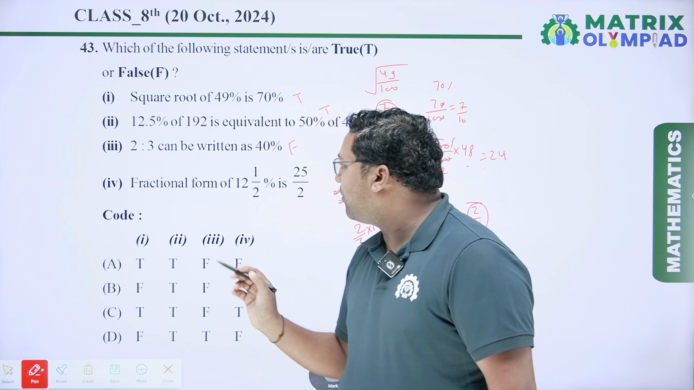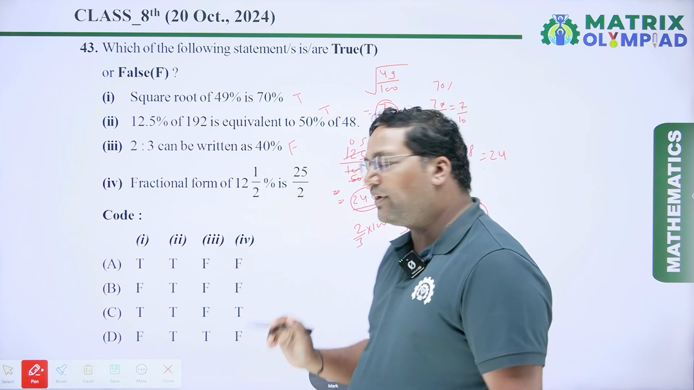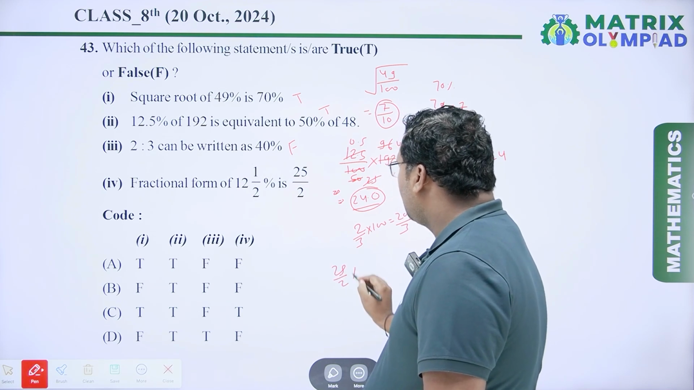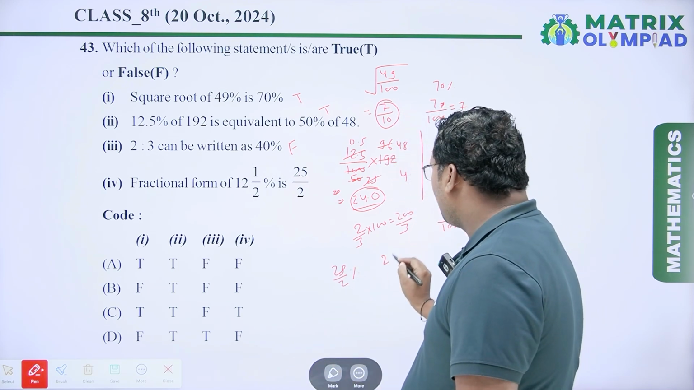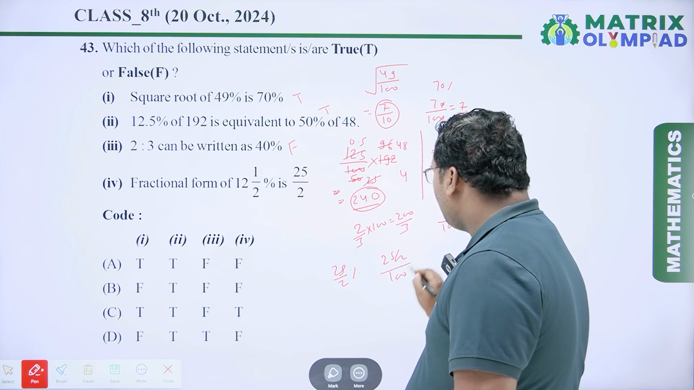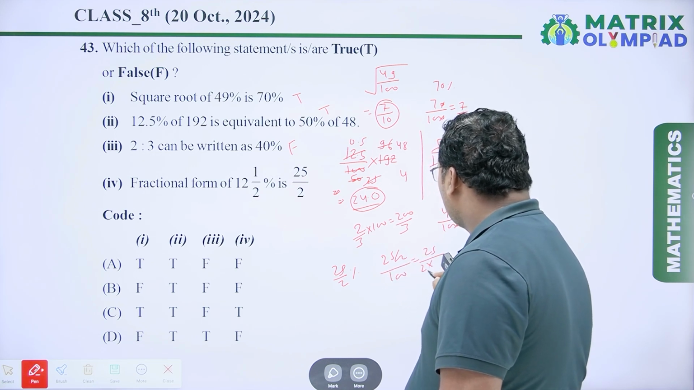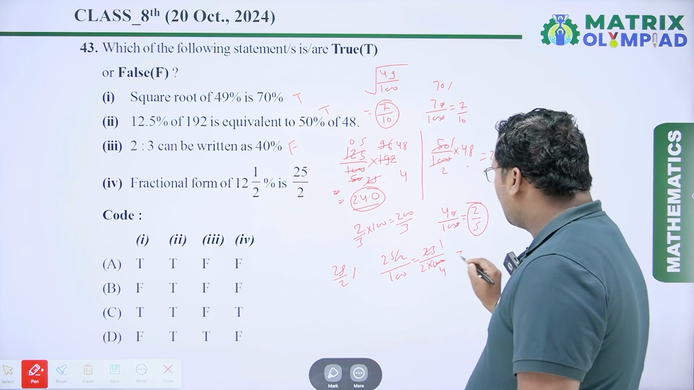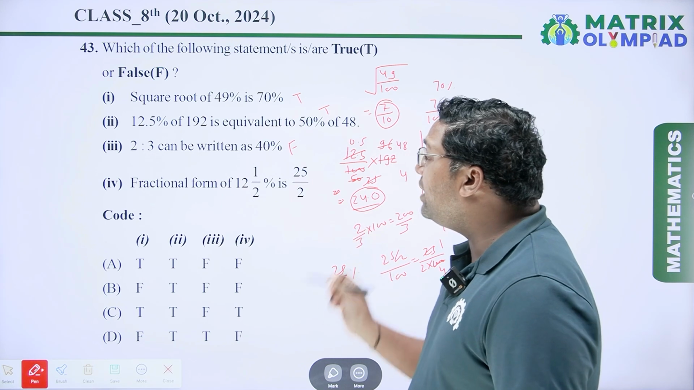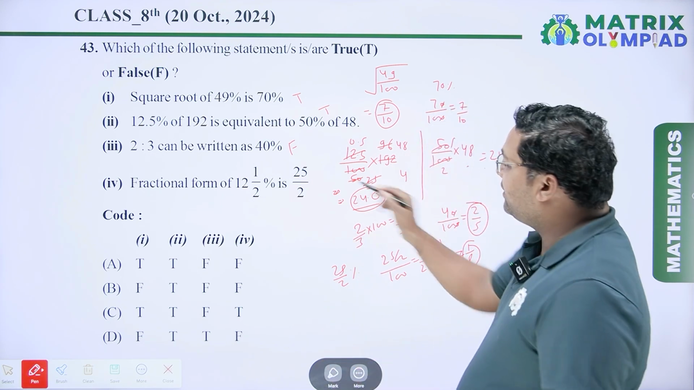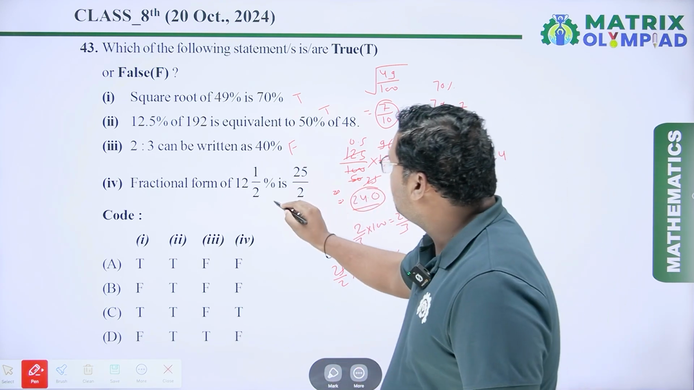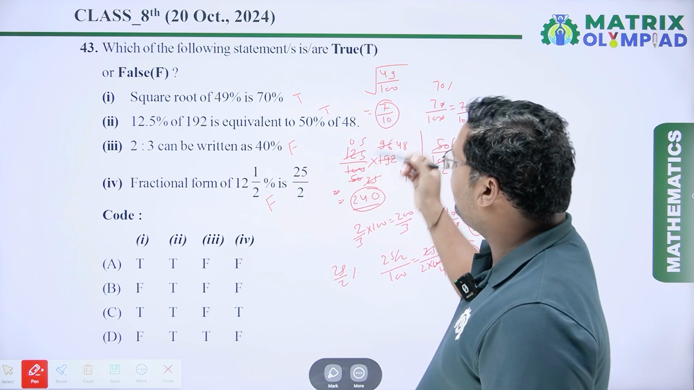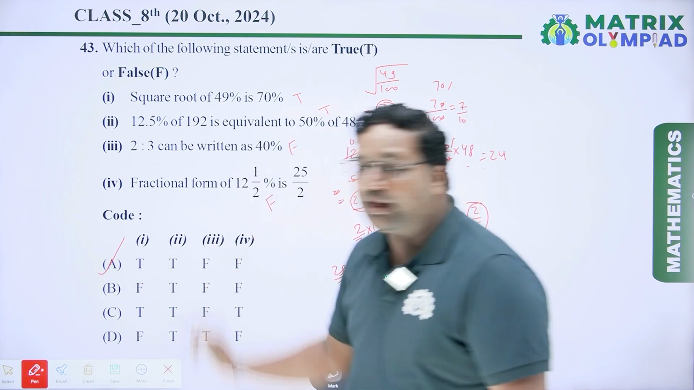Next is: fractional form of 12½% is 25 by 2. So let's check. 25 by 2 percentage is 25 upon 2 upon 100, which is equal to 25 upon 2 into 100. So 25 ones are 25, 25 fours are 100. It is 1 by 8. It's 25 by 2, but it is 1 by 8 and it is given 25 by 2, which is wrong. So this statement is also a false statement. So our answer is TTFF, which is option A. So option A will be the right answer.